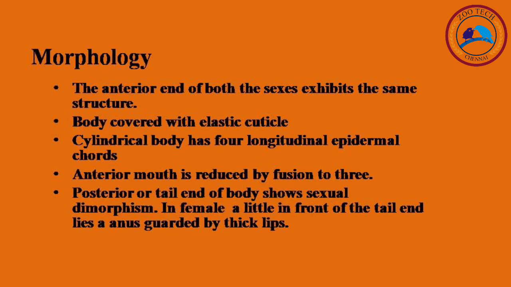The posterior or tail end of the body shows sexual dimorphism. In the female, a little in front of the tail end lies the anus, guarded by thick lips.